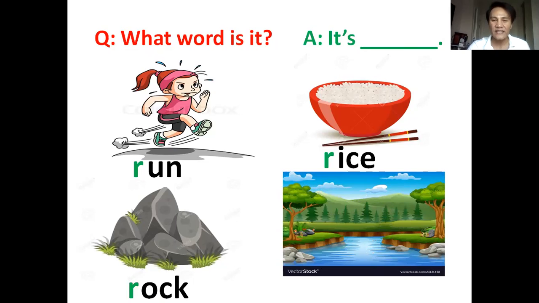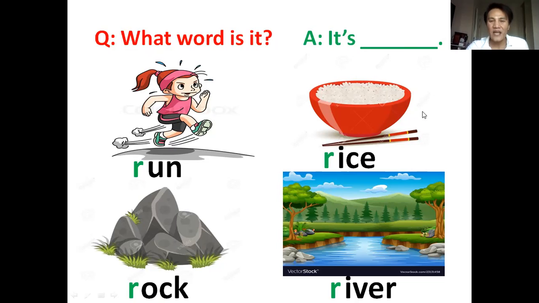What word is it? Okay, it ends with iver. I-V-E-R, iver. Okay, what letter does this word start? Letter R. Very good. So the word is river. So what word is it? Run. Very good. Next. What word is it?